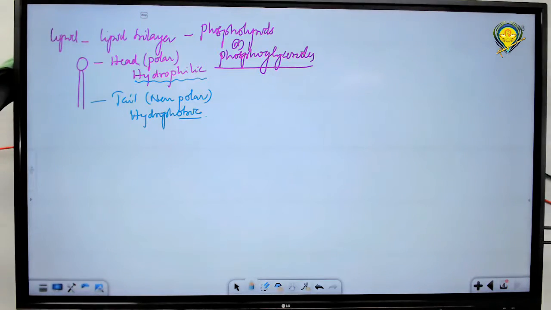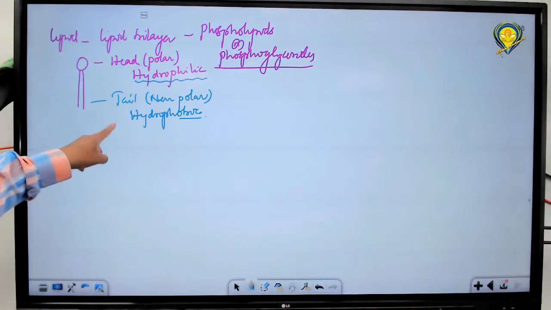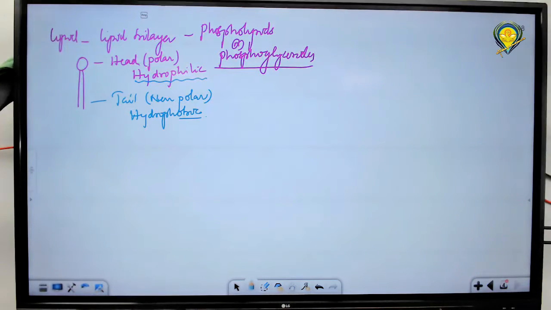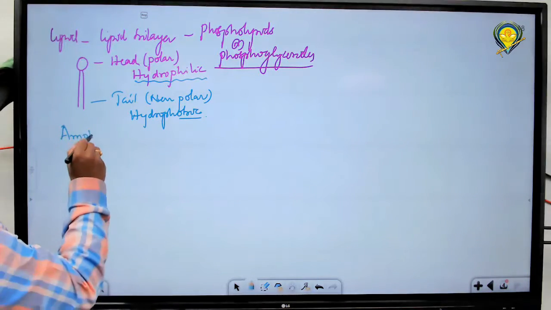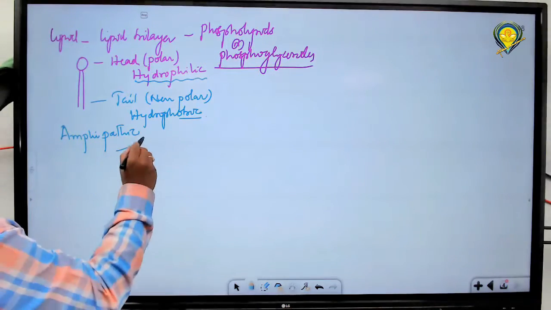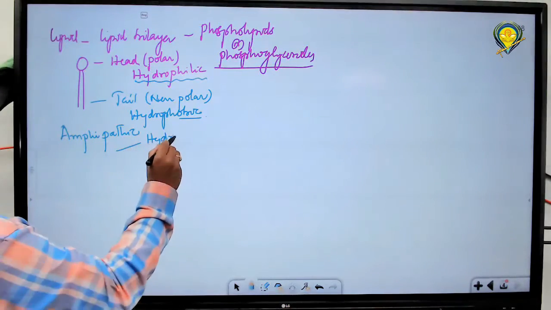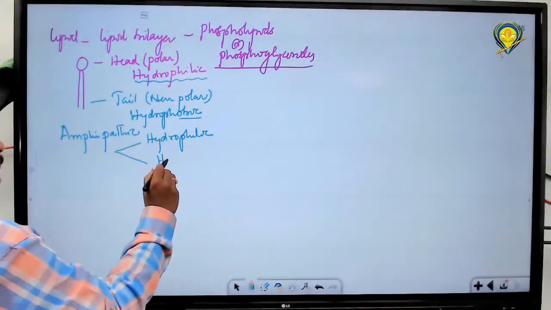So this is hydrophobia, and the head is showing hydrophilic nature and the tail is showing hydrophobic nature. Both types of nature are observed in a single lipid molecule, isn't it? Having both hydrophilic and hydrophobic nature is called amphipathic nature.